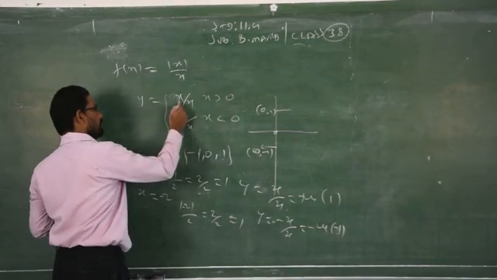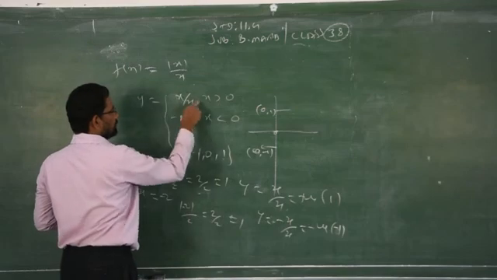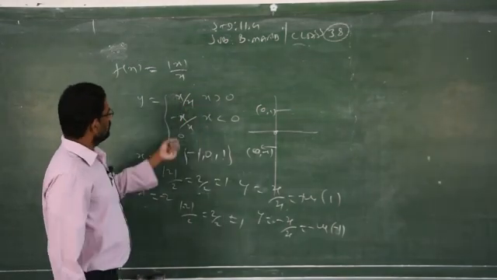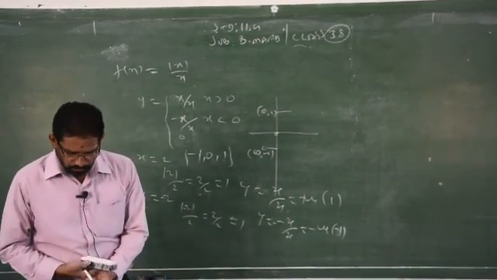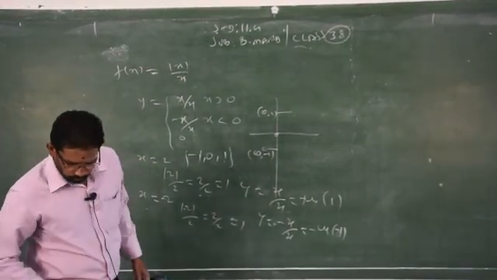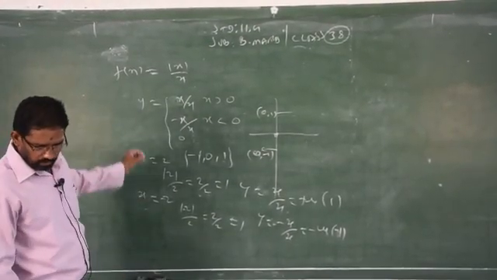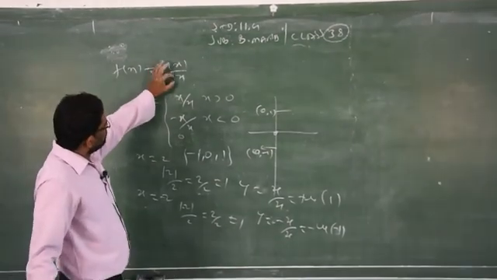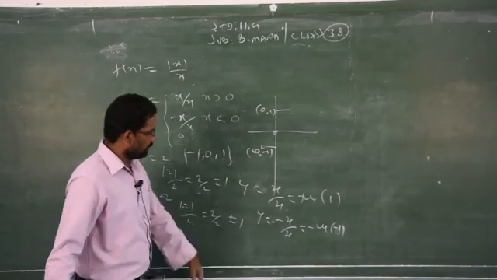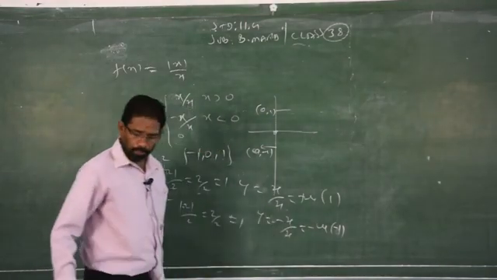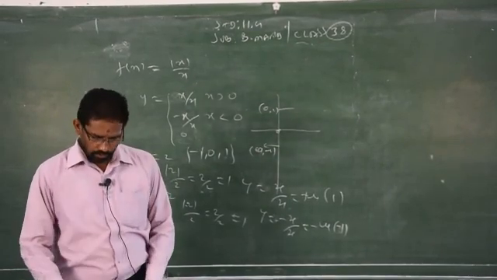If you replace x by a negative value, for this it is only positive, not for negative. If you replace positive, you get only 1. The negative sign also you get a minus value. So based on this concept, we have to do that problem. So the previous one, x square minus x square, and this one modulus of x by x, that is x by x, positive answer and negative answer. If you go for it, you will get only plus 1 and minus 1. So we will see the next class, exercise number 5.2.